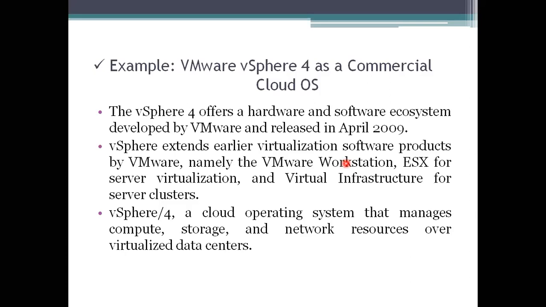Here the virtualization of software products has been named by VMware, and it extended its services and was named VMware Workstation.